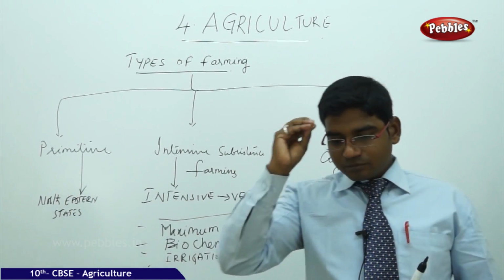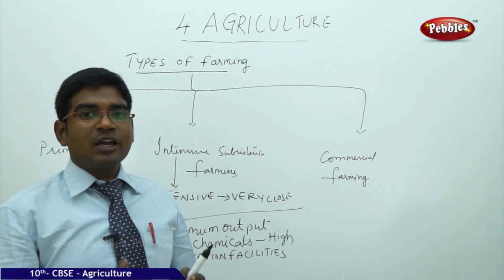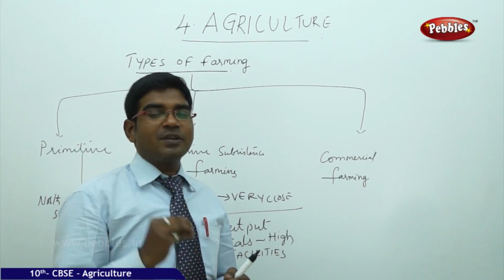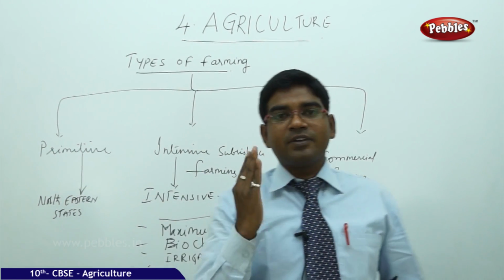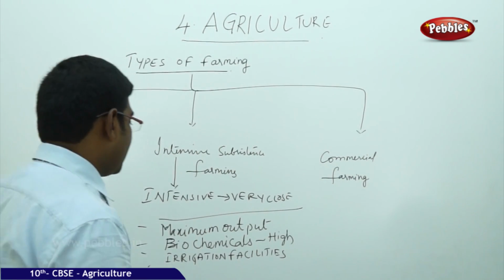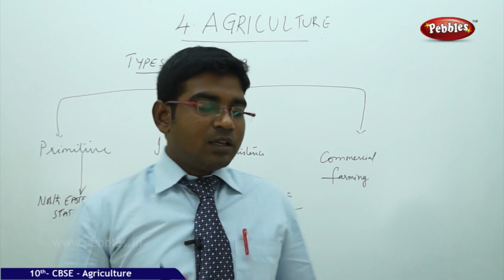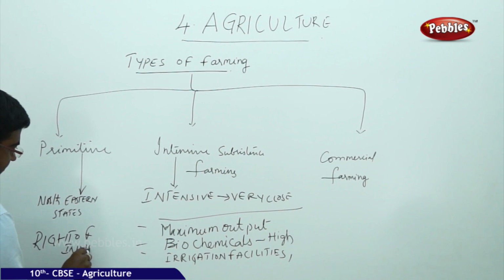Adding to this, nowadays we all know that in India the average land holding per person is very small, because 60% of the people hold less than 1 to 1.5 hectares of land, and that too because of the right of inheritance.